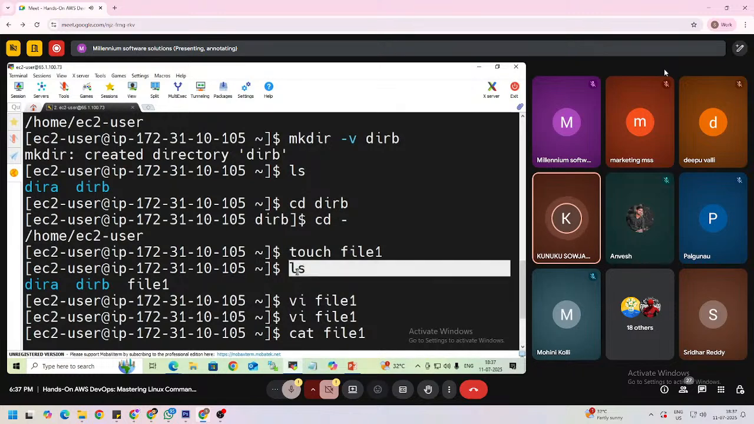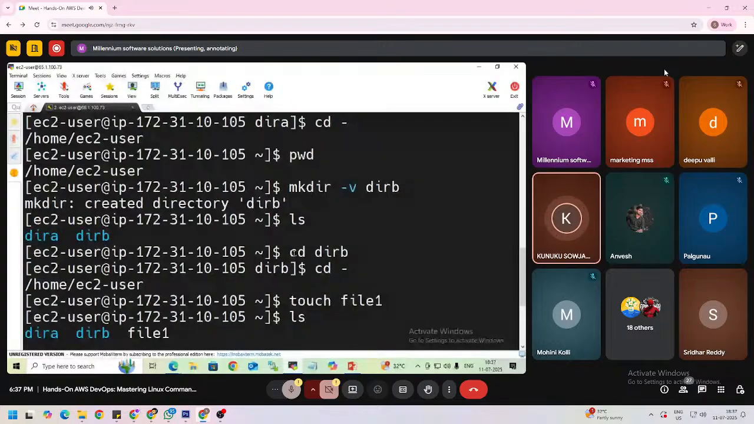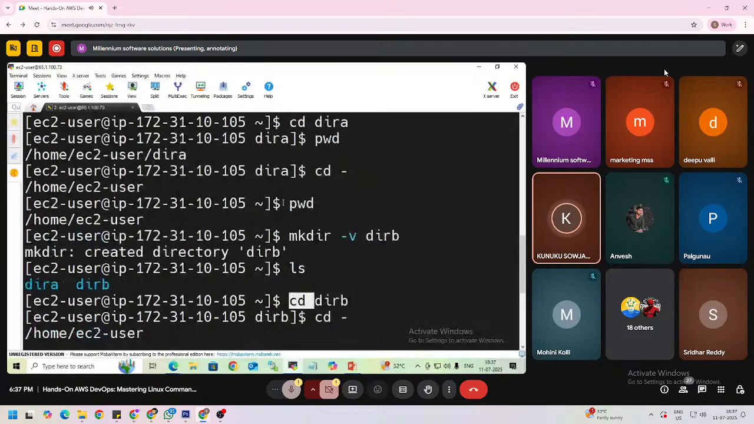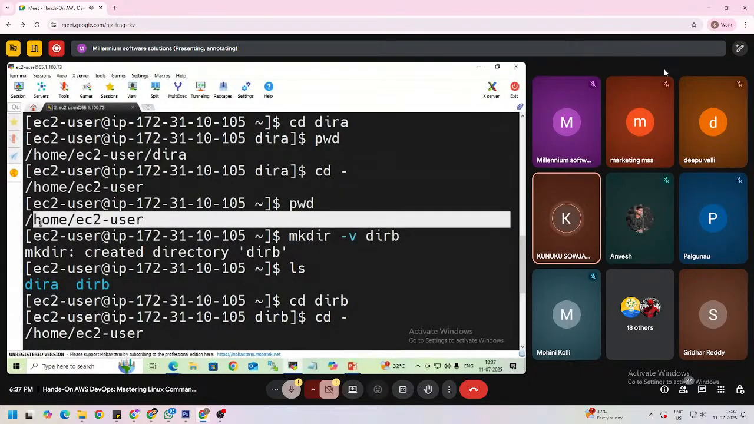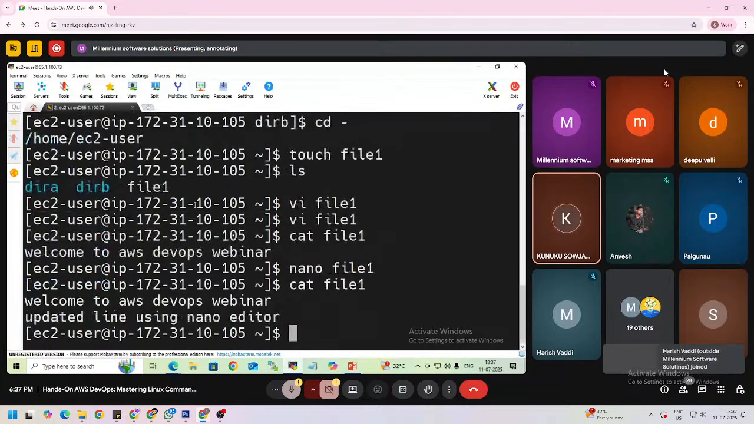And here cat is nothing but a display command. And then ls is used to list. Touch is used to create empty files. And then cd is used to go inside a directory. mkdir is used to create a directory. And then pwd is used to know the present working directory. So these are the commands we have discussed.